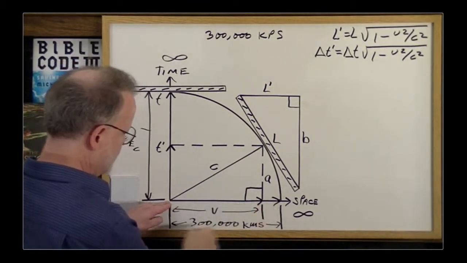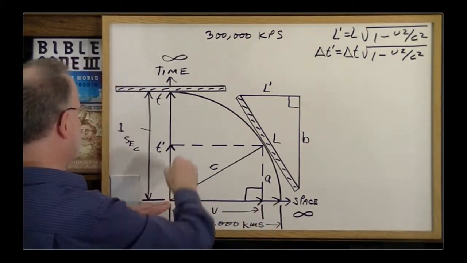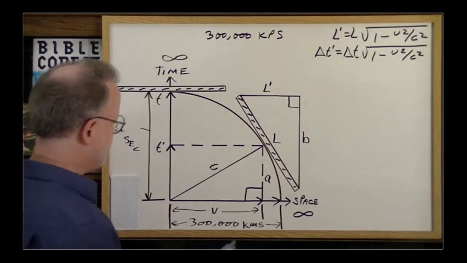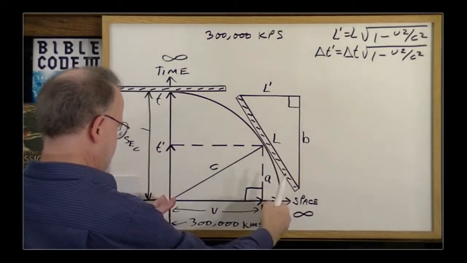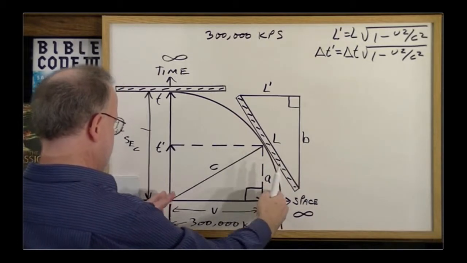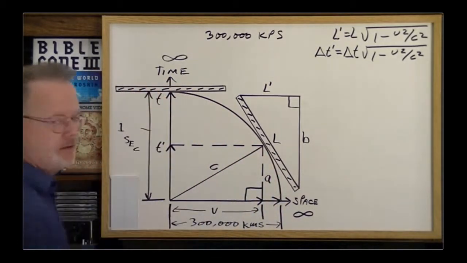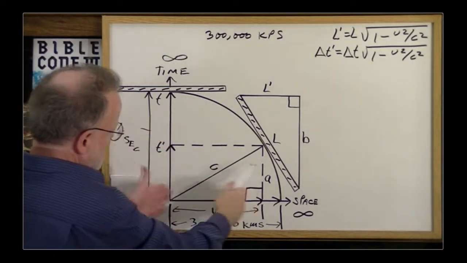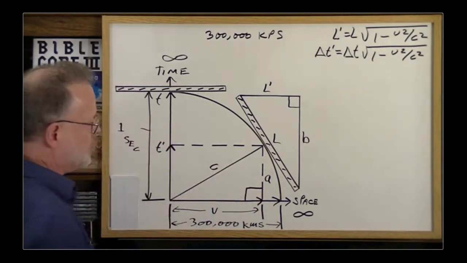One covers a spatial distance of 300,000 kilometers, the other covers a distance across time of 1 second. So in other words, a 300,000 kilometer depth across space is equivalent to the depth of 1 second across time. So now we've related everything here as far as measurements go to this constant motion.